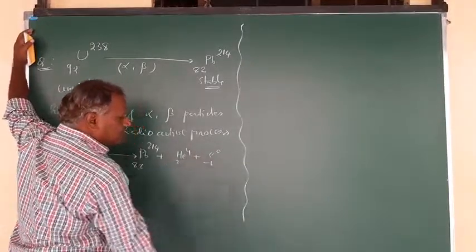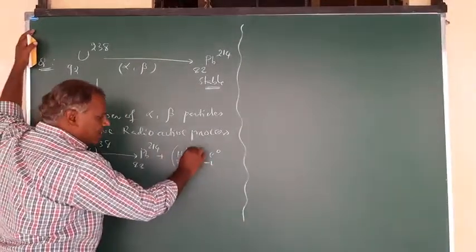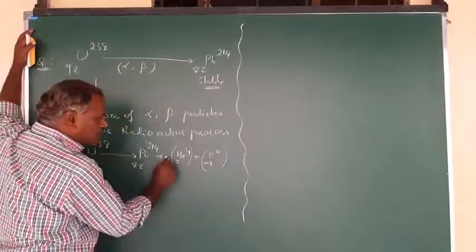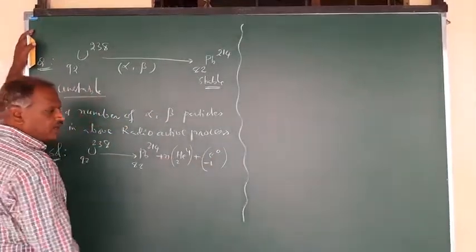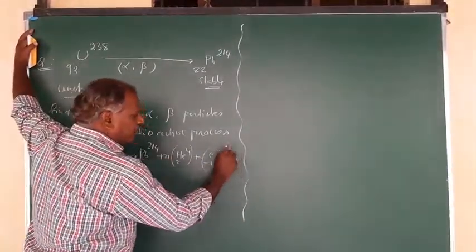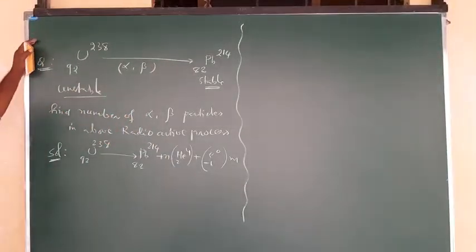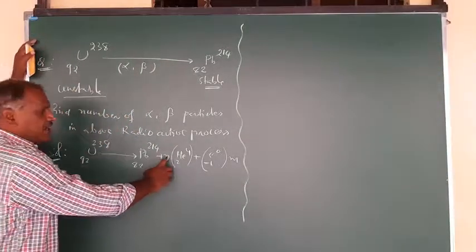Electron emission is called a beta particle. But how many of these are there, we don't know. Let it be n number of alpha particles, and this one we don't know, let it be m number of beta particles. Then you have to find out what n and m are.